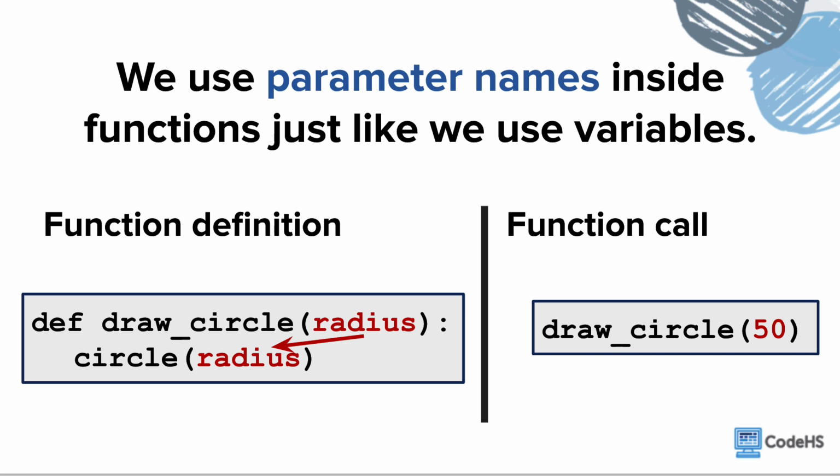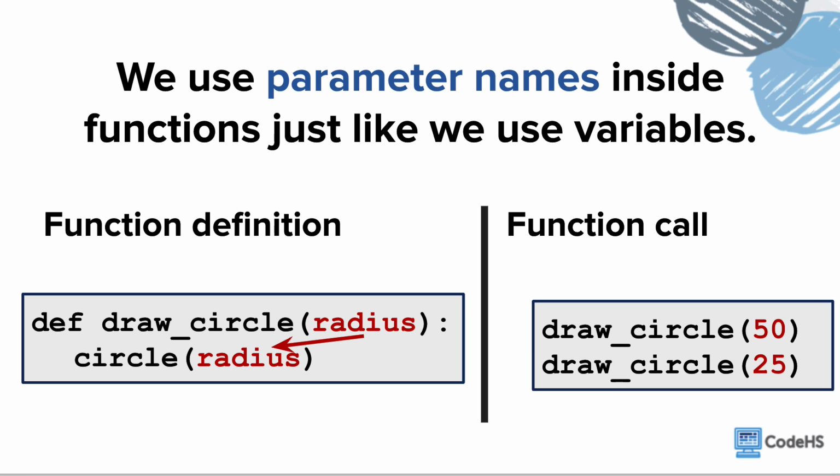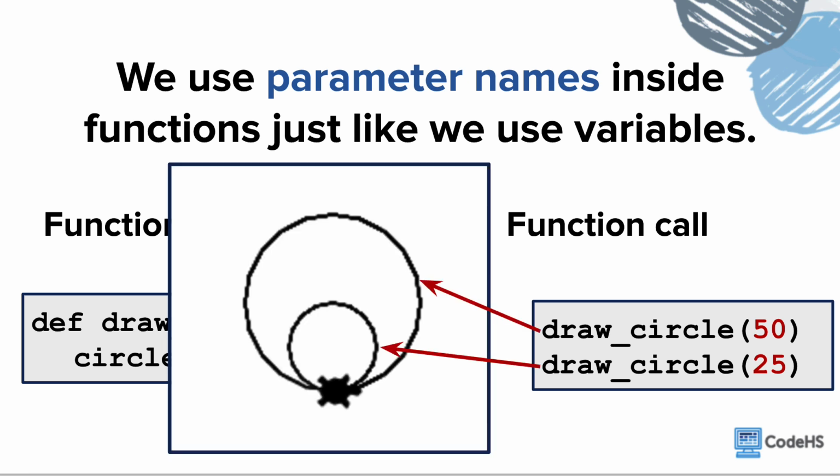Whatever the value of radius is will be used to control the size of the circle when we call this command. We can see in this function that the value of 50 that we are giving to the radius parameter is being used to control the radius of the circle inside the circle command. In this case, the circle will have a radius of 50. But if we called the function a second time with a different value, like 25, the second circle drawn would have a radius of 25.